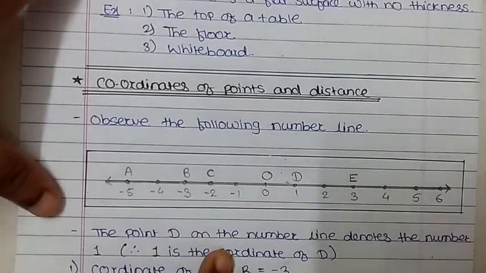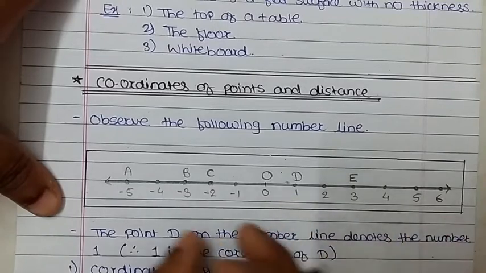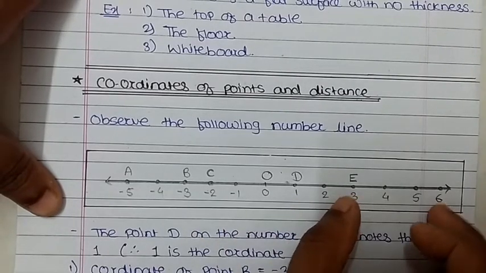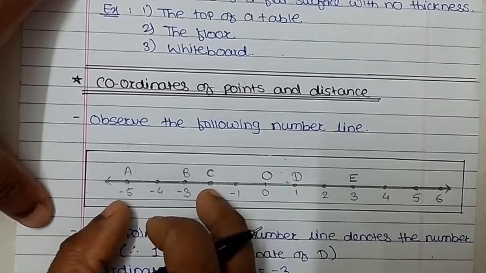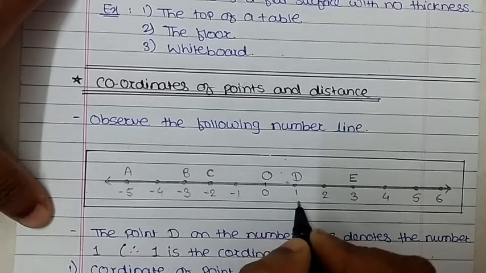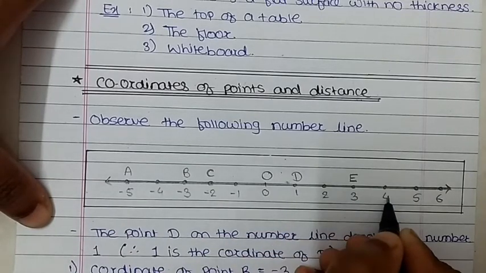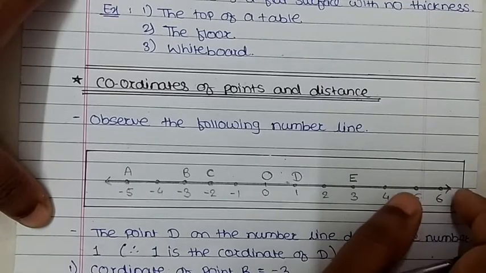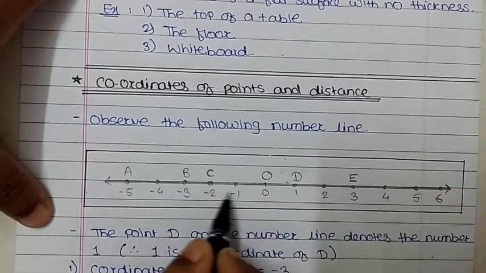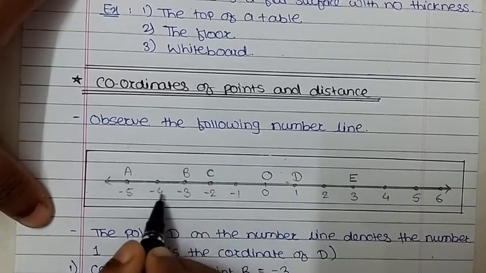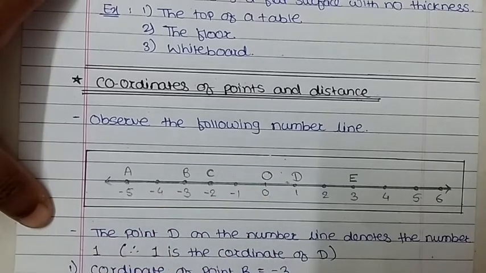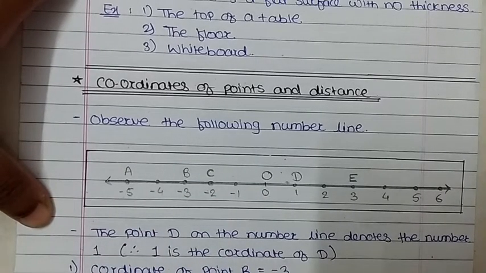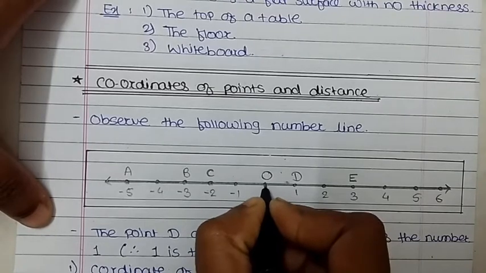So this is the number line. From this side the positive numbers are there, from this side the negative numbers are there. So 0, then 1, 2, 3, 4, 5, 6, it goes in infinity. Then from this side -1, -2, -3, -4, -5, and goes in infinity, that is -6, -7 and so on.